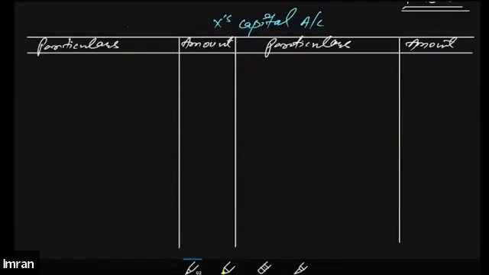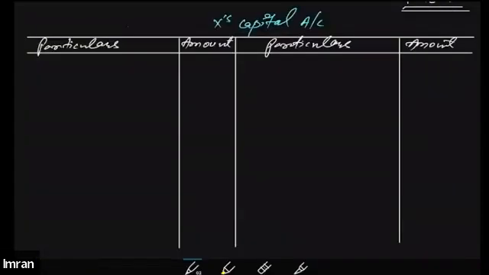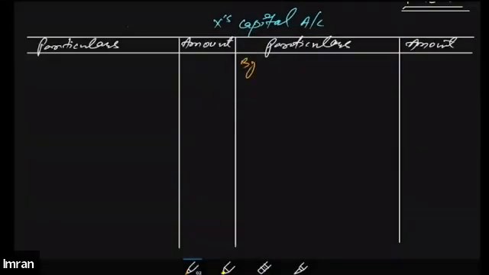In order to prepare the X capital account, we first need to write down the opening balance of the X capital account, as stated in the balance sheet. It says 3 lakh was the opening balance. So let's write that down: by balance b/d. Now, apart from the opening figure, let's find out whether there is any item in the balance sheet that needs to be transferred to the partners' capital accounts as well.